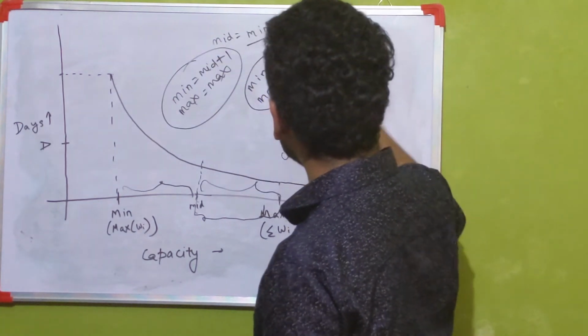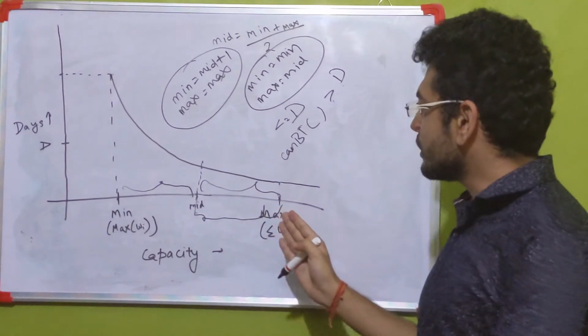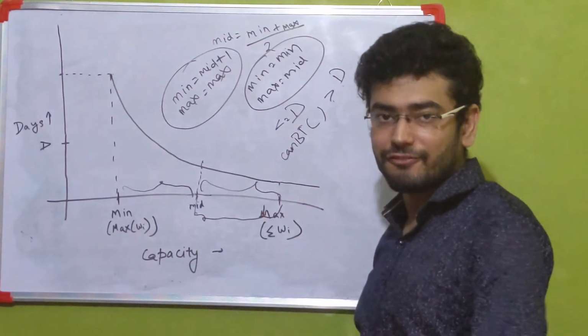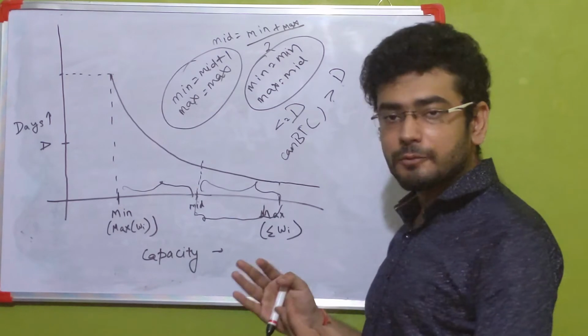So in either of the cases you see we are able to reduce our search space to exactly half. So let's see what will be the time complexity of this solution.